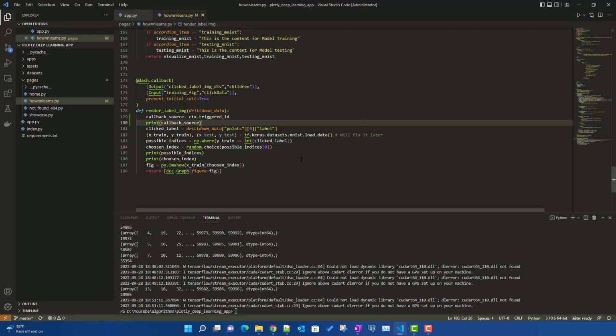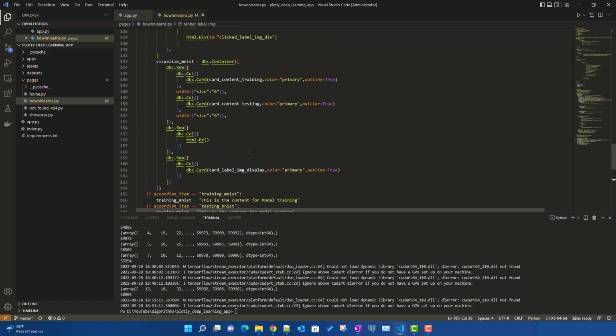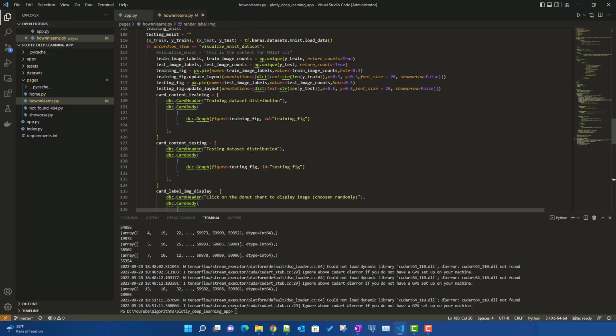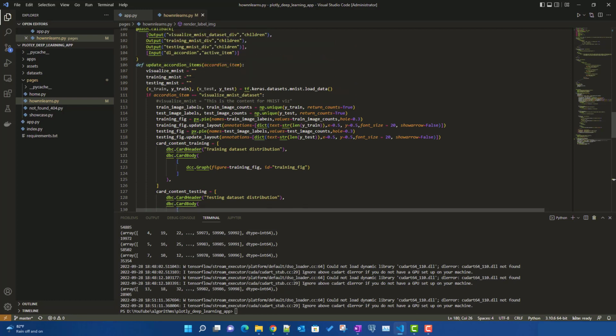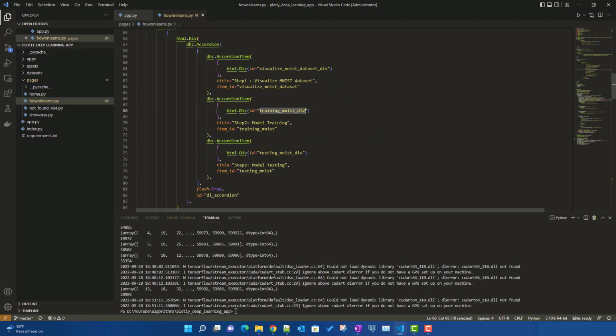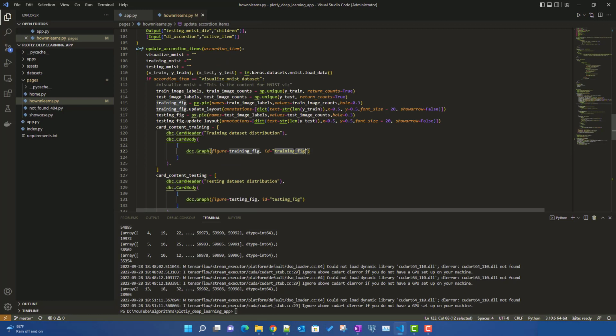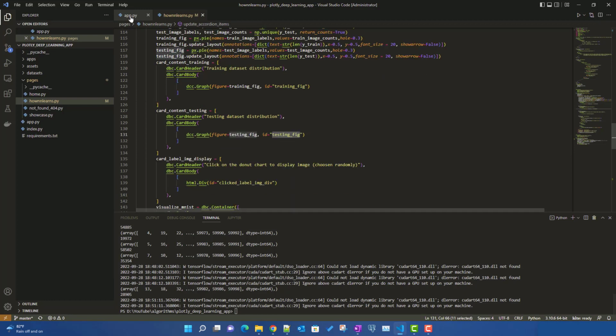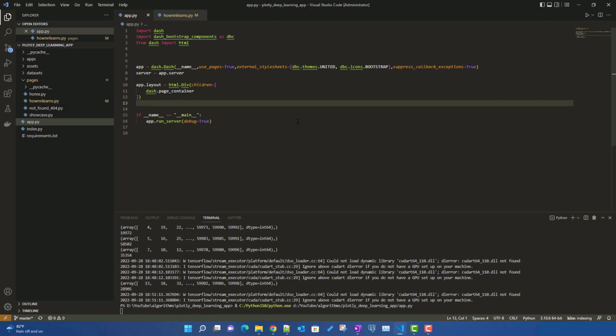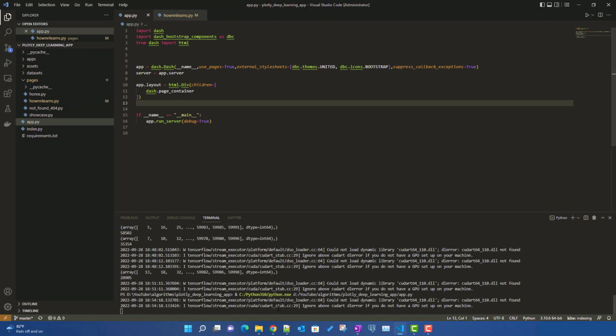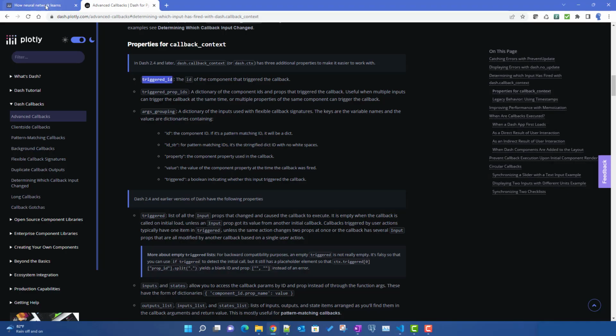Let's see what is happening. But before that, let us check the two graphs we have created. We have given some ID or not. I think we gave it in the last video itself. If you see, we have this training and testing div over here, and we have given the training figure and the testing figure as IDs over there, right? So let us run it and see what it is printing when we click on different charts.